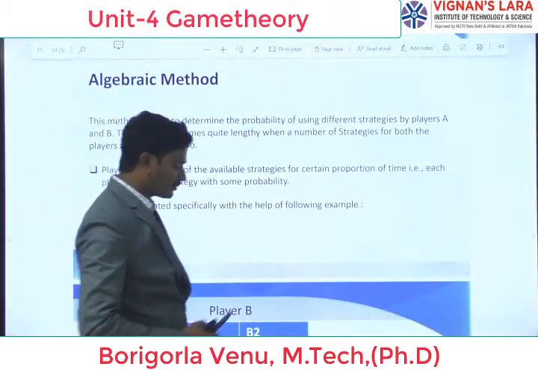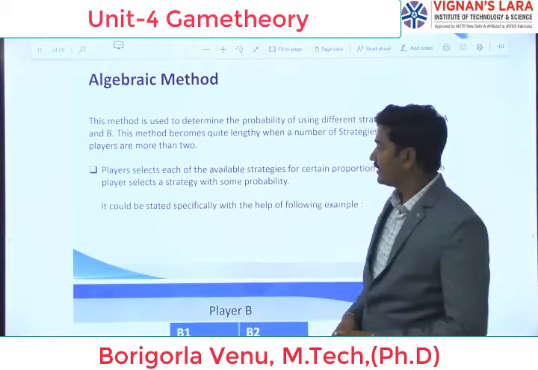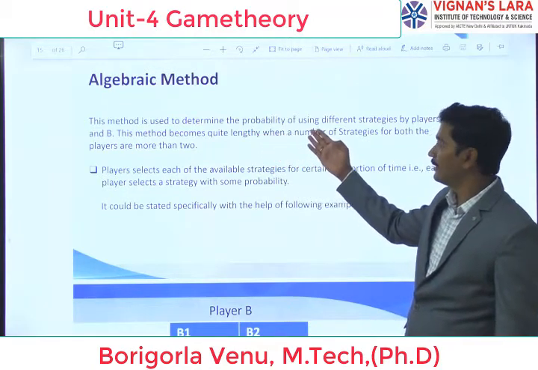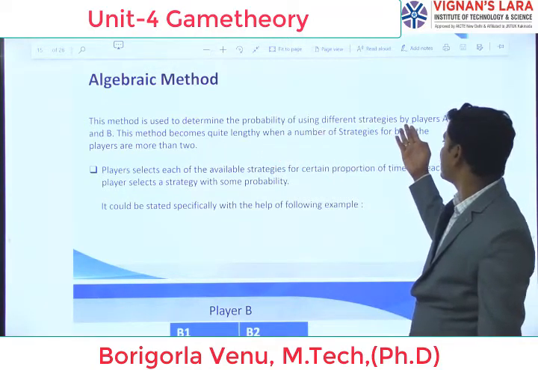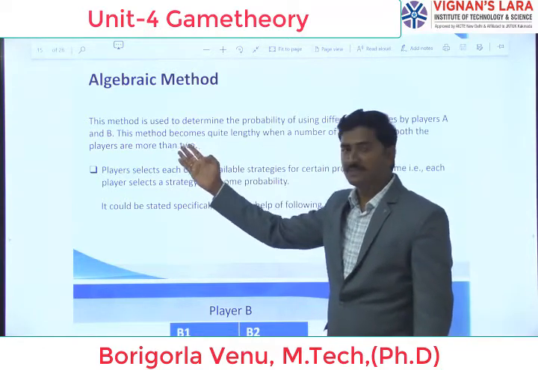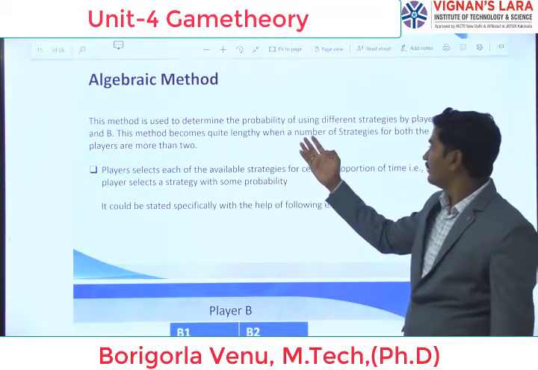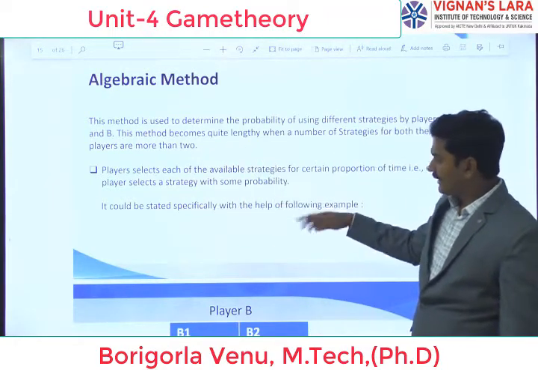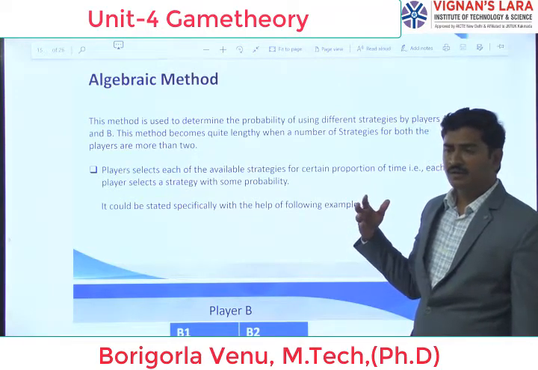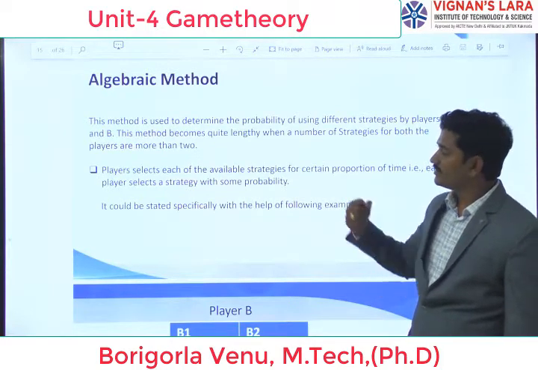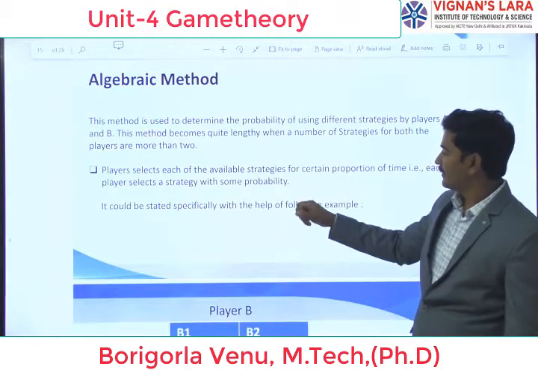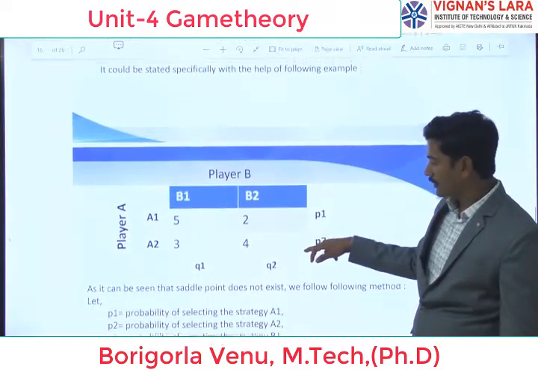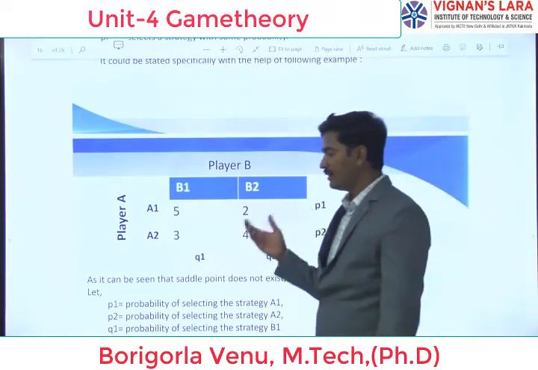Then we are going to solve that matrix here. Coming to the algebraic method, this method is used to determine the probability of using different strategies by players A and B. This method becomes quite lengthy when the number of strategies for both players is more than 2. Here we are going to convert this matrix form into a linear programming problem. It means we are going to convert these values into equations.